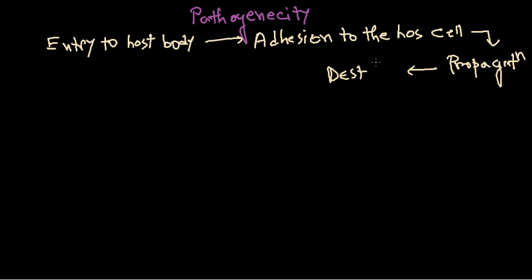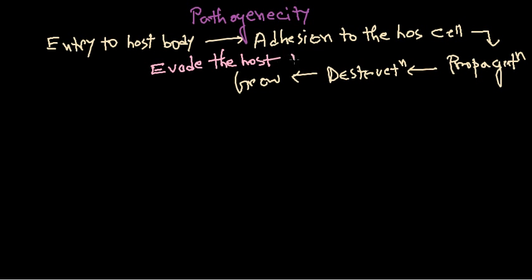Remember, we have seen all these things throughout this course, right? Destruction, and after the destruction they will release and they will multiply and grow. So growing and growing, and during this whole pathogenic process they also need to evade the host immunity. It is required, otherwise host immunity will block them from continuing all these processes, right? So you need to go against the host immunity also.